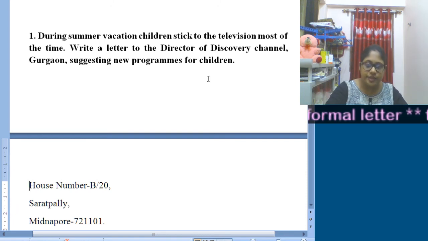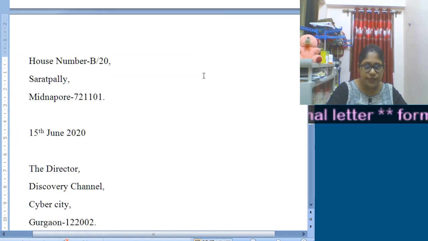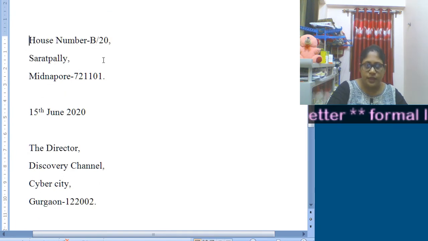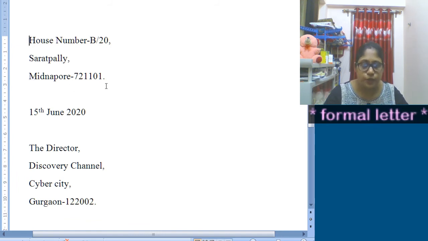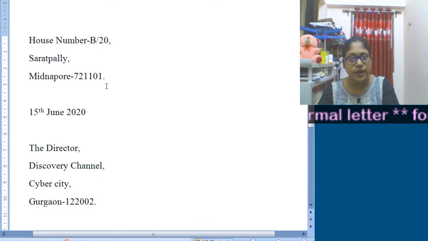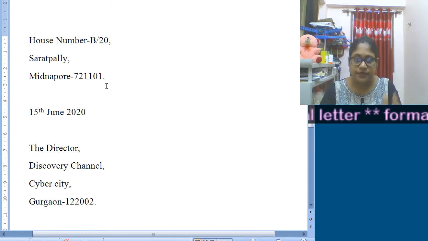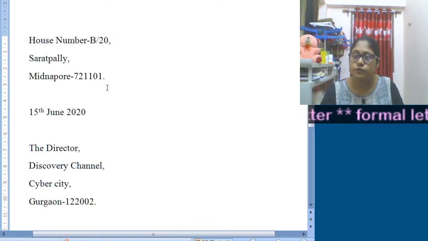Now how can be the letter? So as I told you, the format should be your own. First you should mention your own address, that is, house number B20, Saratpalli, Midnapur, then your pin code. After house number, comma, then Saratpalli, comma, then Midnapur, then pin code, then full stop.